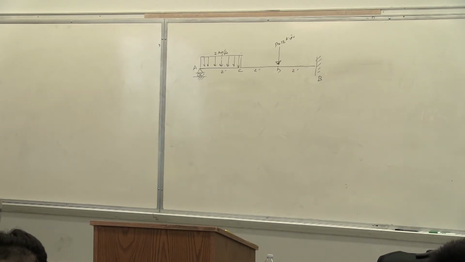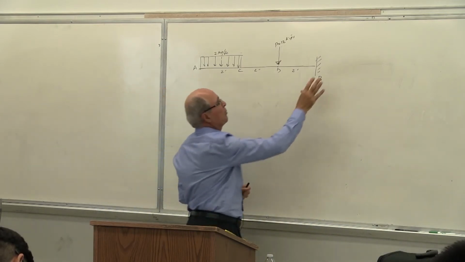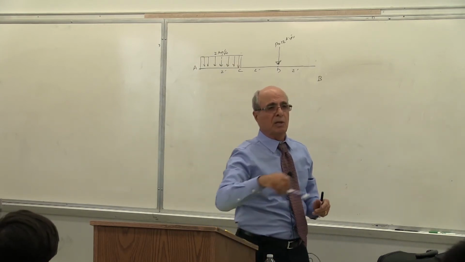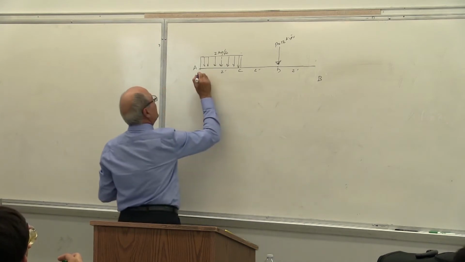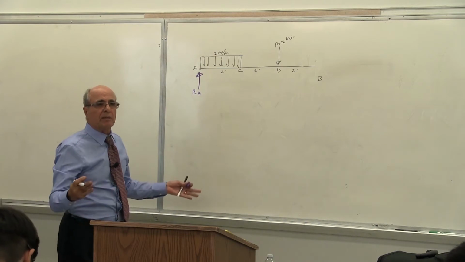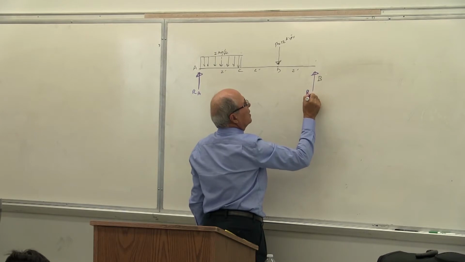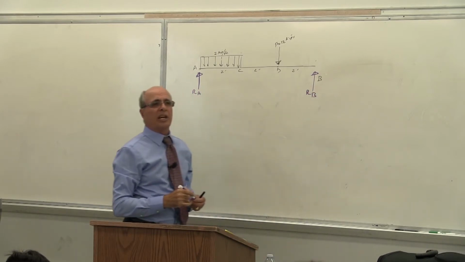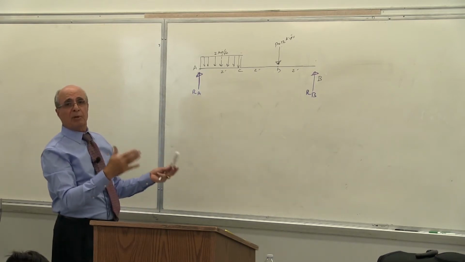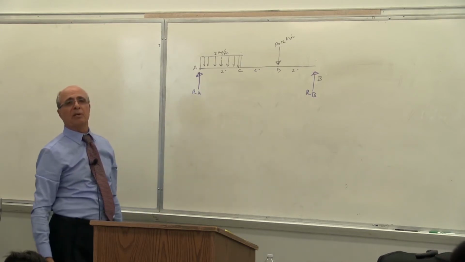This is the key. Let's first of all put the support out and replace it with the reaction. Yes or no? We have here a reaction RA. The magnitude is not known. Is that correct or not yet? Because statics doesn't work. Remember that. Here we have a reaction RB. Again, I don't know that. If you draw your free body diagram like that, everybody can see. That's what I was talking about earlier, a couple of minutes ago. That means it's solvable. Everybody understand that?